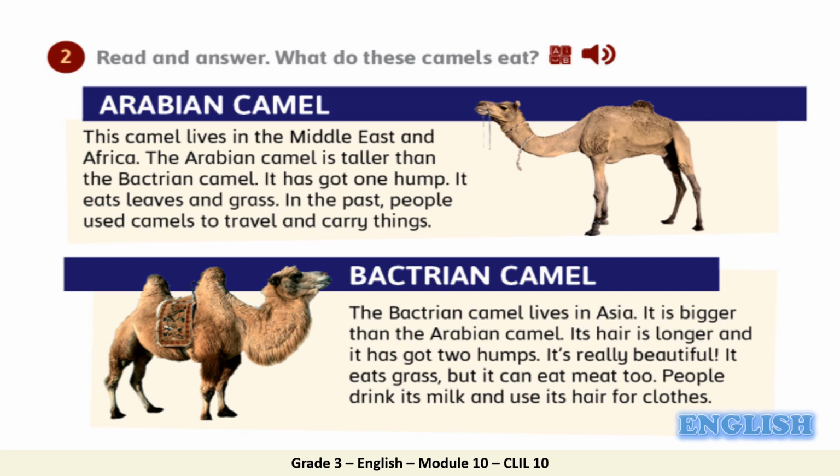Bactrian camel. The Bactrian camel lives in Asia. It is bigger than the Arabian camel. Its hair is longer and it has got 2 humps. It's really beautiful. It eats grass, but it can eat meat too. People drink its milk and use its hair for clothes.